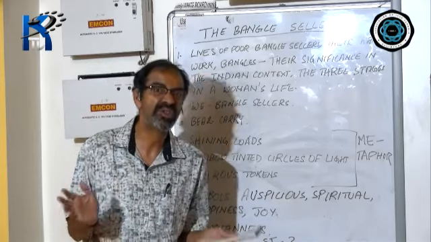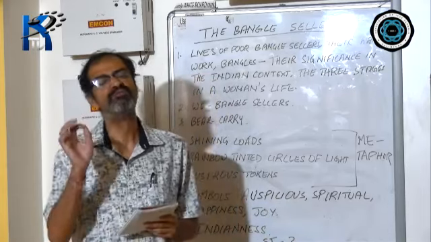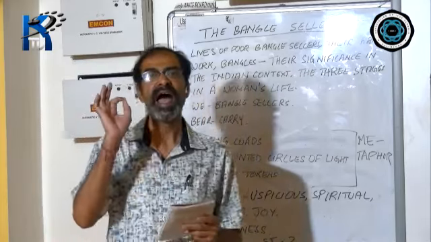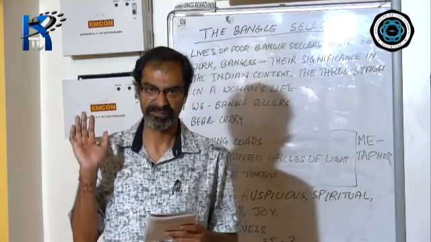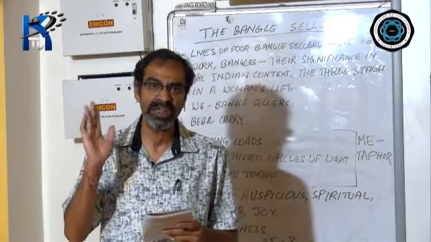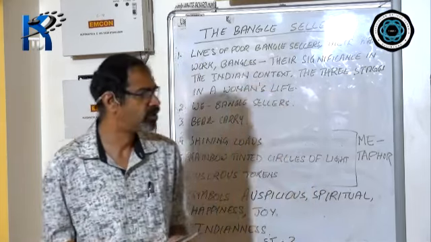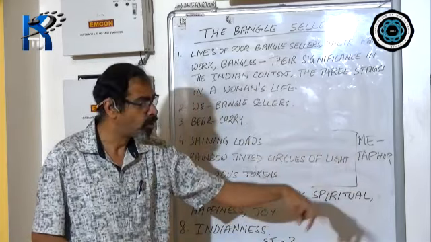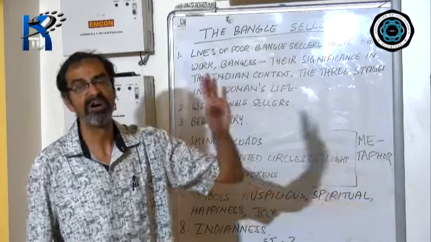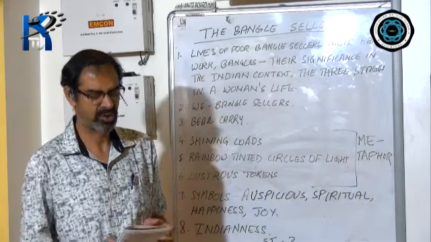Identification of these in the poem is very, very important as far as examination is concerned. That is why you need to be very careful and very, very attentive when I am talking about the figures of speech.